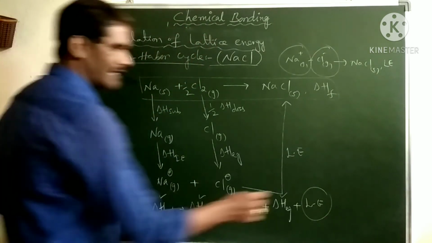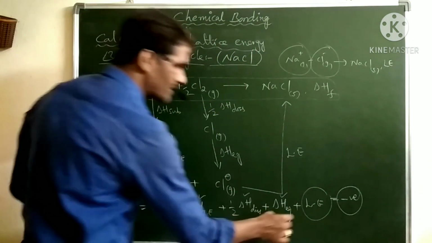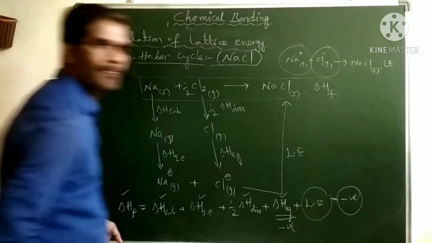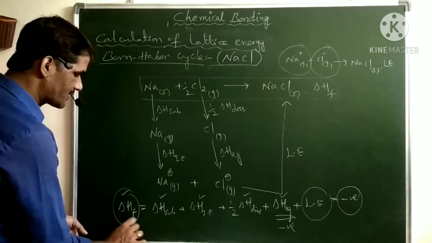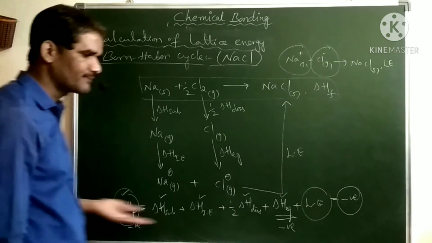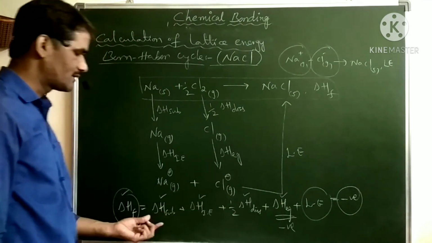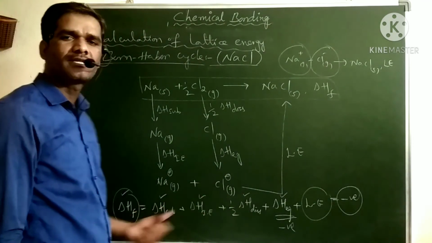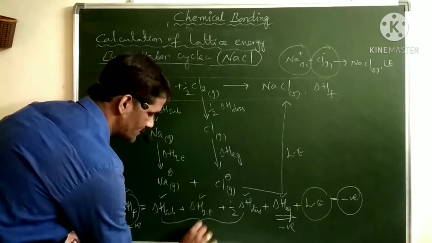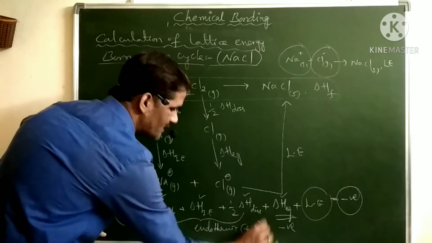Here the lattice energy has a negative value, meaning it is exothermic. Similarly, electron gain enthalpy also releases energy in this process, so it is also negative. And the enthalpy of formation is also negative. These three energy values, enthalpy of formation, electron gain enthalpy and lattice energy, are exothermic in nature, so they have negative values. The remaining three, sublimation, ionization and dissociation, have positive values. They undergo endothermic processes, meaning the energy involved is positive.